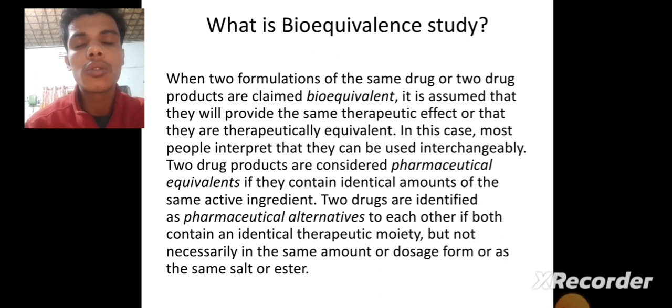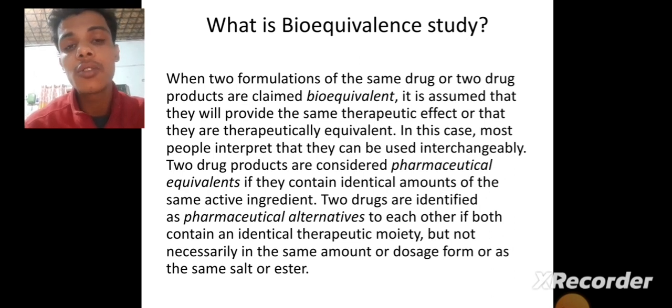Actually, at first, I want to share some introductory information about bioequivalence study. What is bioequivalence study? It is related with two drugs or two drug products. When the human body takes any type of drug, our body absorbs a specific amount of the drug, and then the drug shows therapeutic activity. At that time, scientists or researchers try to understand the actual response, and they also try to compare the actual response of the same type of drug from different parameters and from different sectors.